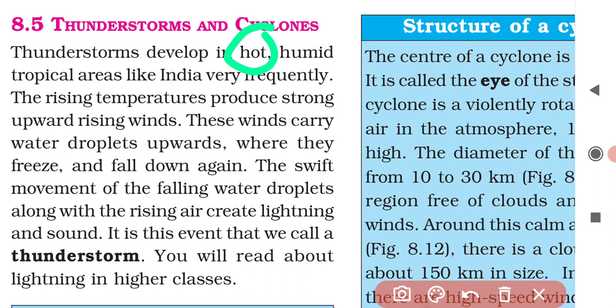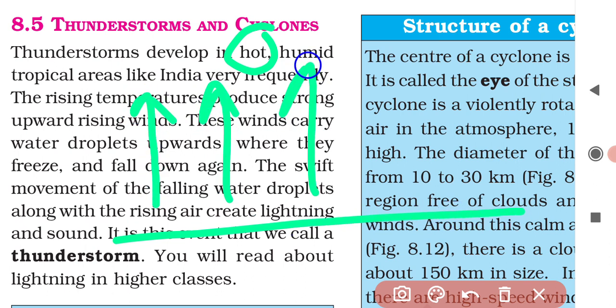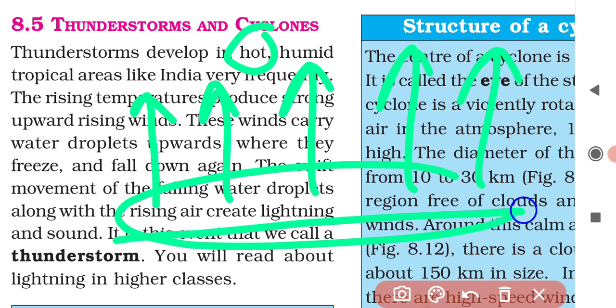The heat of the tropical areas makes the air rise up. See, if the land surface or the area gets heated up, then the air above this area will rise up. The warm air will rise up.